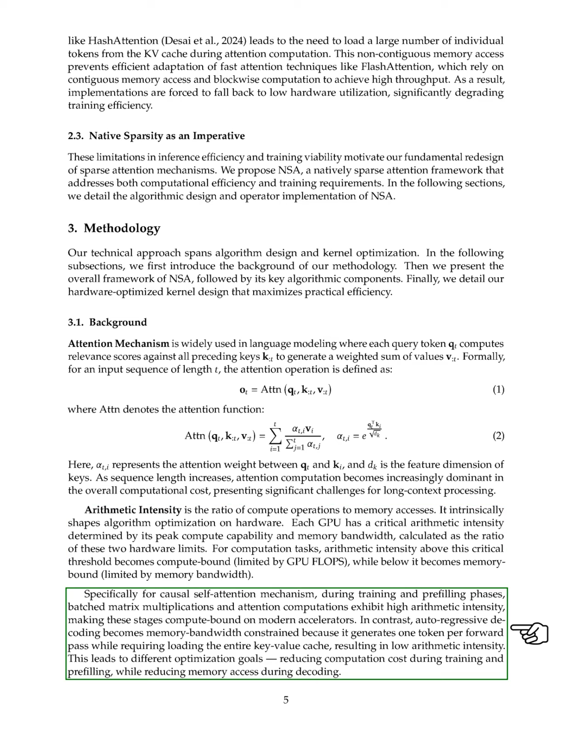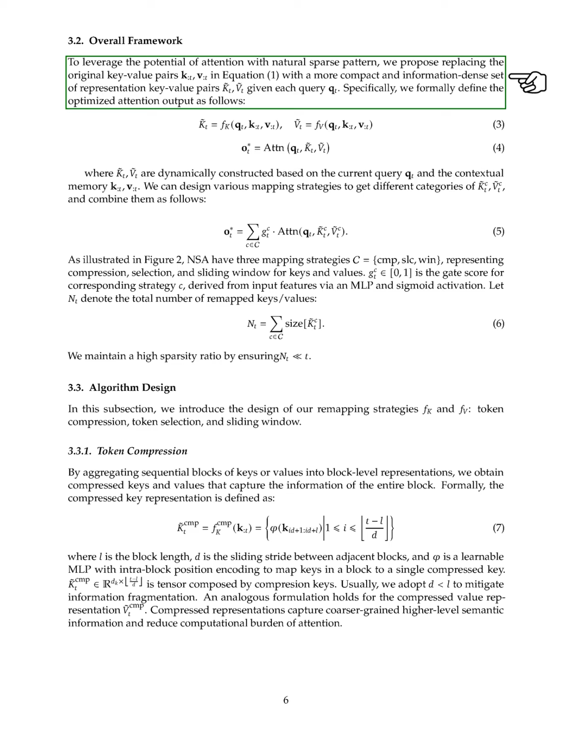For tasks like causal self-attention, training and prefilling phases are compute-bound, while autoregressive decoding is memory-bound, leading to different optimization goals. To harness the potential of attention with natural sparse patterns, we suggest replacing the original key-value pairs with a more compact and information-rich set based on each query.